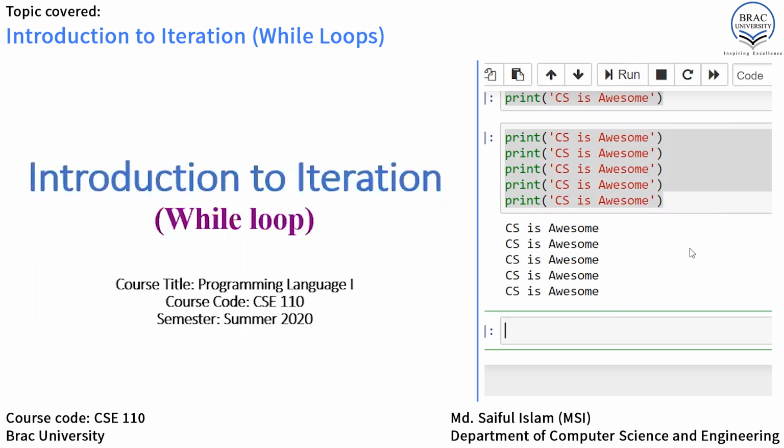Now assume that someone very enthusiastic told you to print the same thing, that means computer science is awesome, for 1,000 times. Now basically you are in trouble, right?